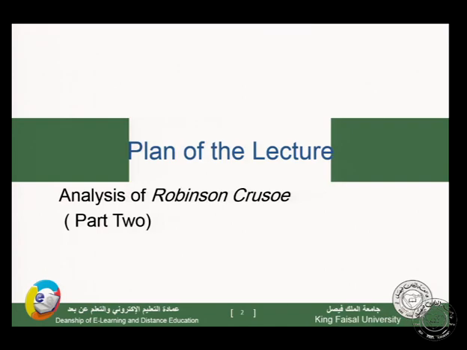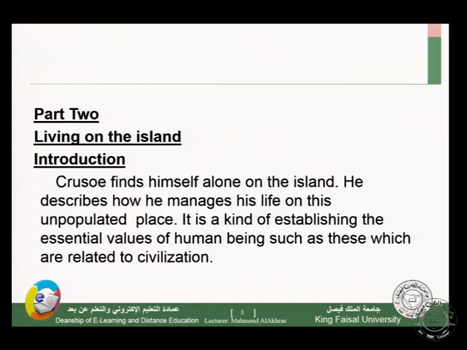Okay. Now let's start with today's lecture. In the previous lecture, we took the analysis of Robinson Crusoe, the first part. Now let's see part 2. We are going to see Crusoe on the isolated island, so we are going to start with an introduction about that.